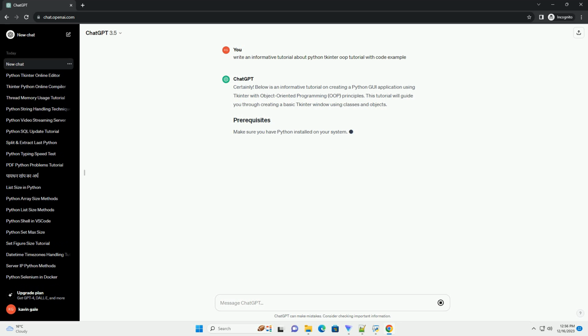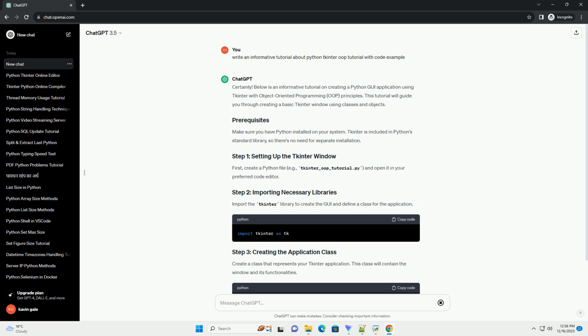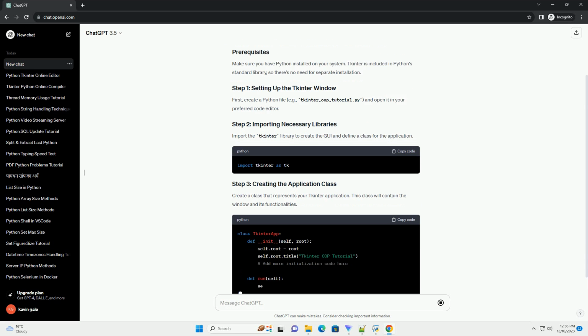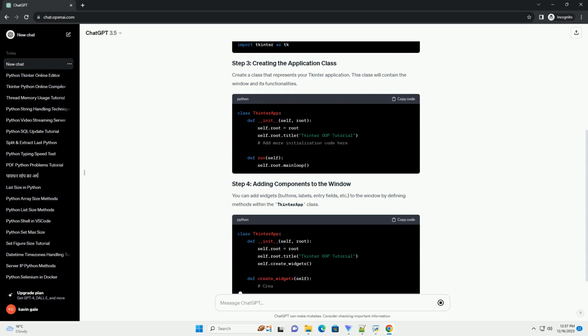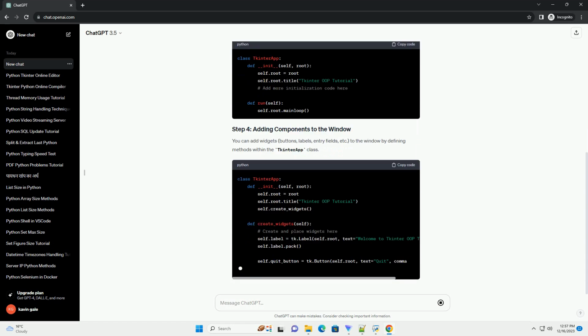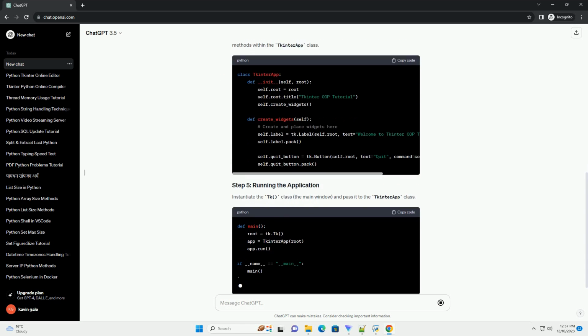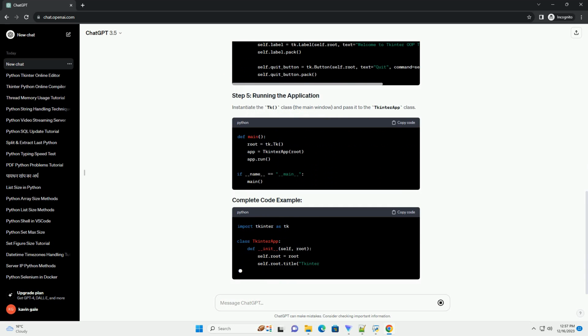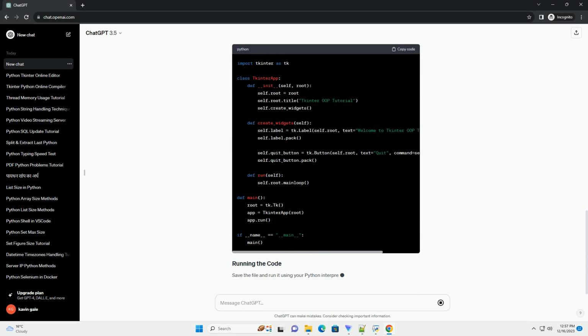In this tutorial, we'll explore how to create graphical user interfaces, GUIs, using Python's Tkinter library with an object-oriented programming, OOP, approach. Tkinter is a popular library for building GUI applications, and using OOP can help organize code and create modular, reusable components. Make sure you have Python installed on your system. Tkinter is included with most Python installations, so you don't need to install it separately.